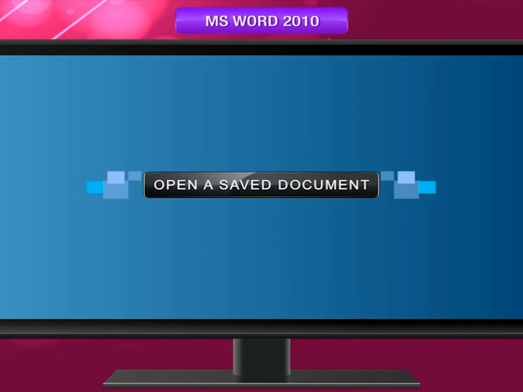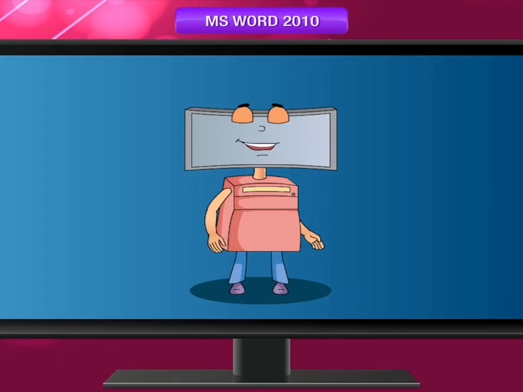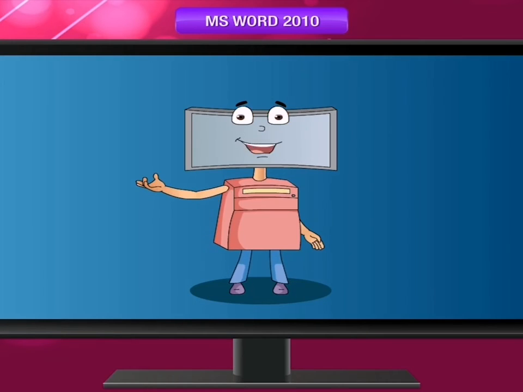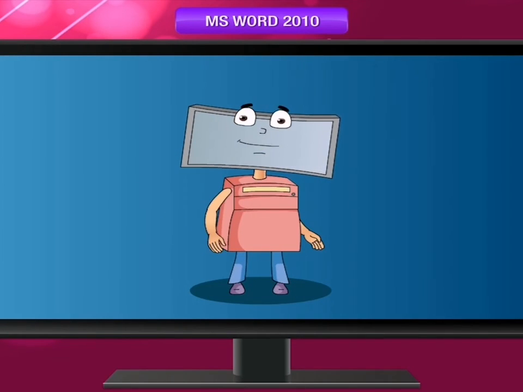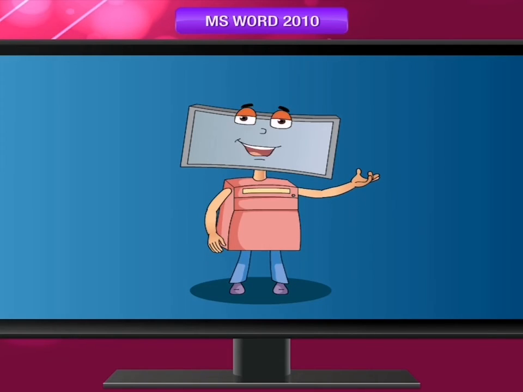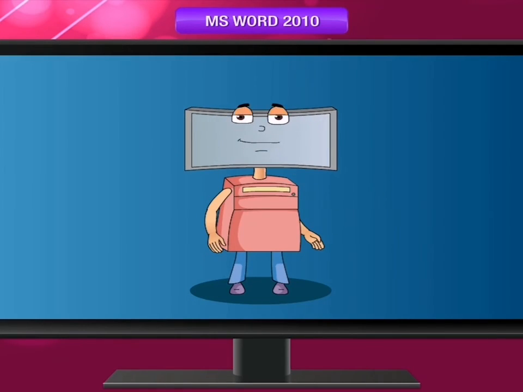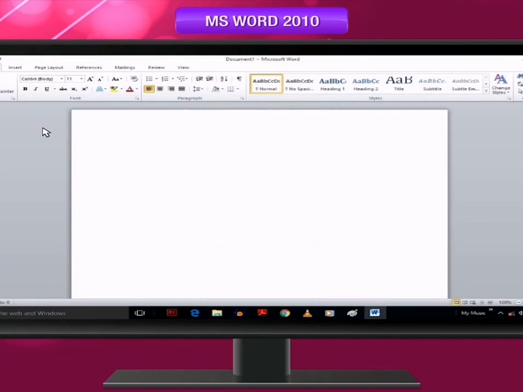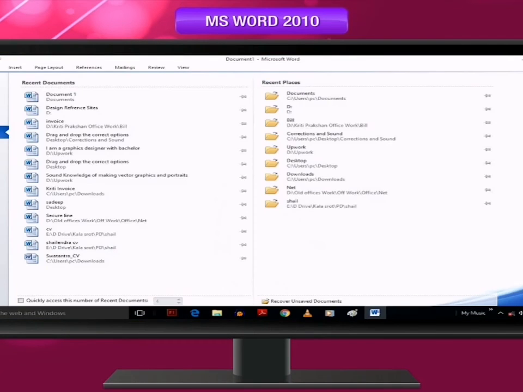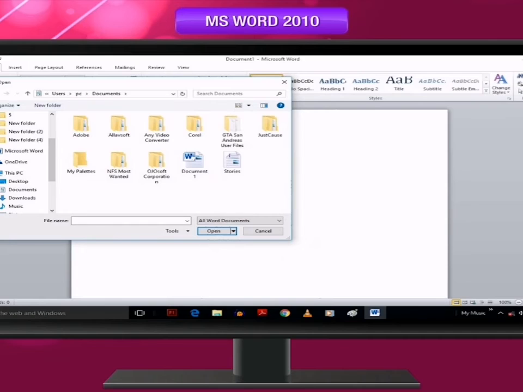Open a saved document. You can open any saved document to view it or make corrections in it. You may like to print any document to produce a hard copy. The steps to open a document are given below. Click the File tab and then click Open, or press Ctrl+O. The Open dialog box will appear.